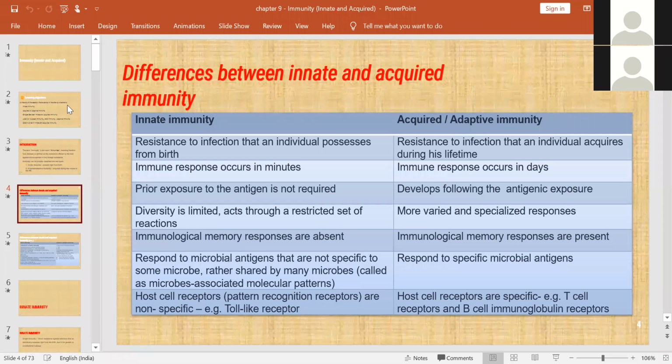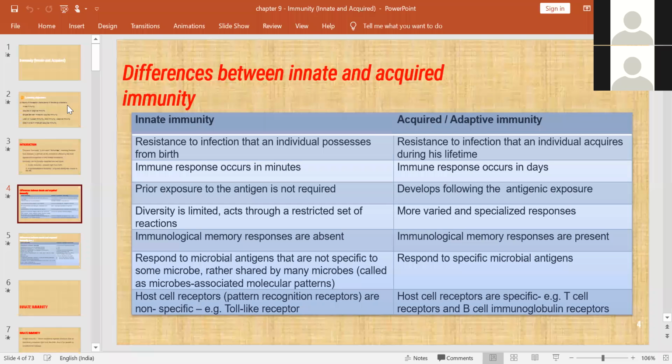Diversity is very limited, and it acts through a restricted set of reactions. Okay, and there is no immunological memory response for this. Immunological memory response will be present in acquired or adaptive immunity.